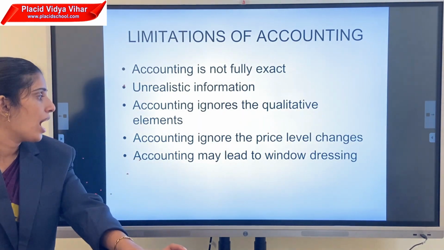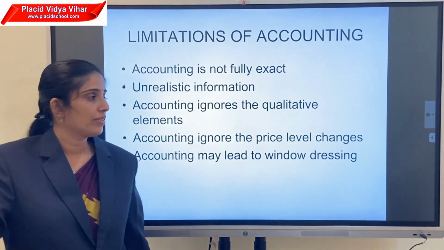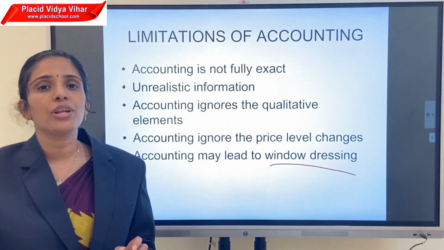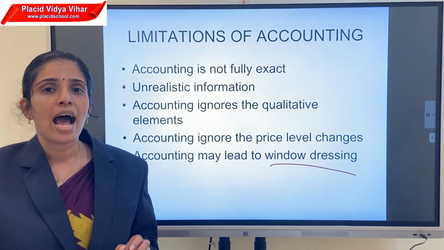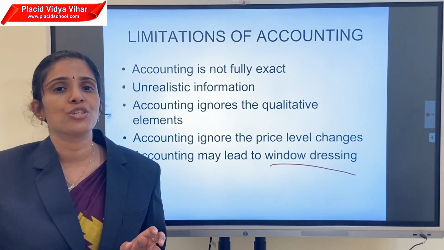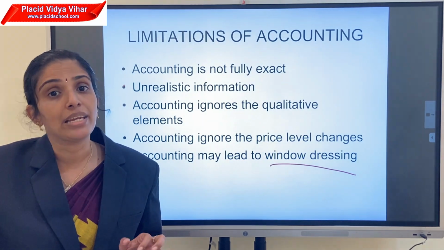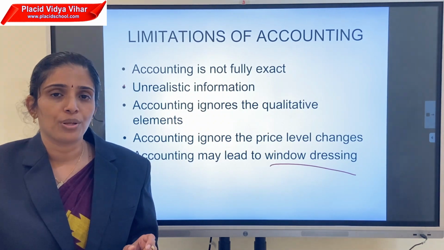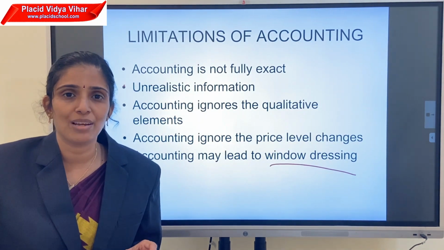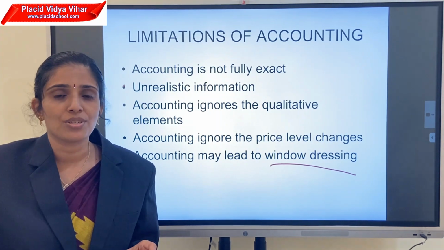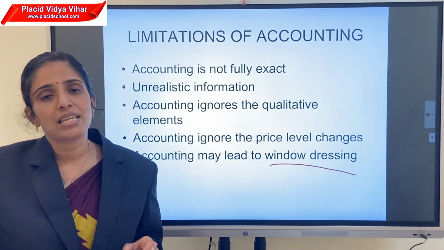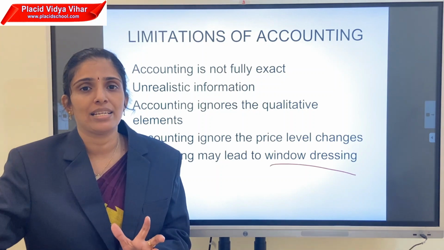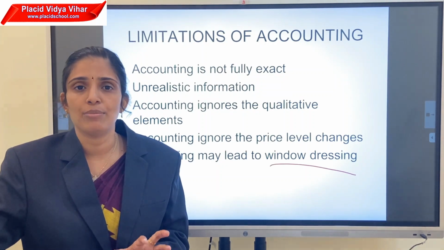Then the last limitation is that accounting may lead to window dressing. Then what is window dressing? Window dressing means manipulation in the books of accounts. That means concealing the vital facts and showing the organization's position in a better way. That is called window dressing. This may result in the accounting profit and loss or the financial position not being reliable. If the accounts are manipulated, they do not show the exact result. Sometimes it may window dress or conceal the vital facts and show a better position. That is also a limitation of accounting.